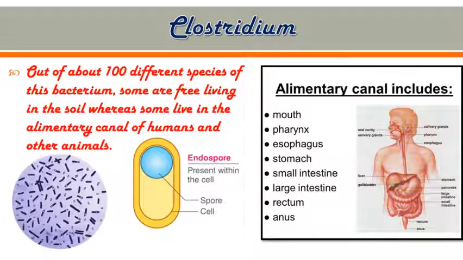That means in normal situations the shape of the bacteria is rod shape, but when the condition is adverse or unfavorable, when sometimes the temperature is high, or there is a low nutrient condition, or due to various chemical reactions, in this unfavorable condition the rod-shaped bacteria produce bottle-shaped endospores. Now you can observe the picture of endospores on the screen, in which the spore is present within the cell.